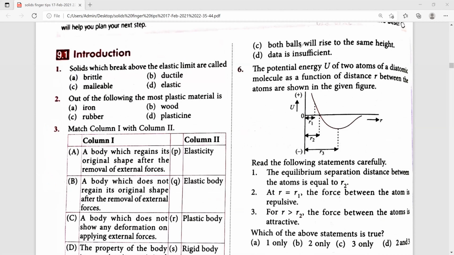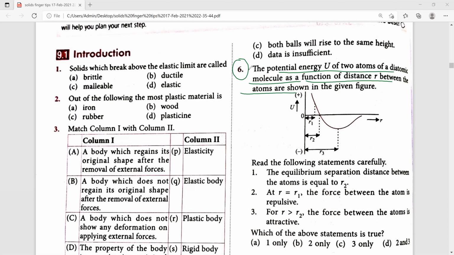Next, sixth one. The potential energy U of two atoms of a diatomic molecule as a function of the distance r between the atoms is already shown in the diagram. Read the following statements carefully, which are related to the diagram itself, and which of the above statements is true, they ask, and we have to choose the right option.